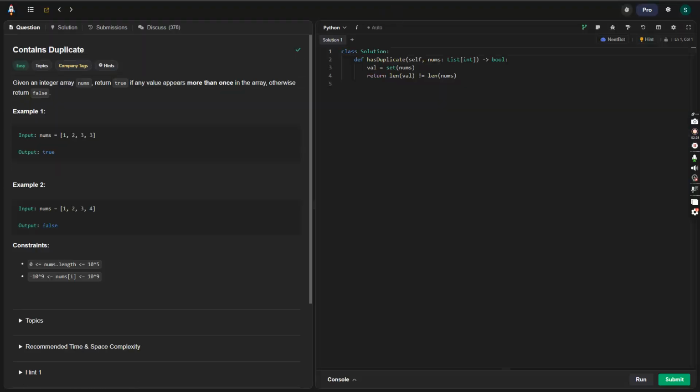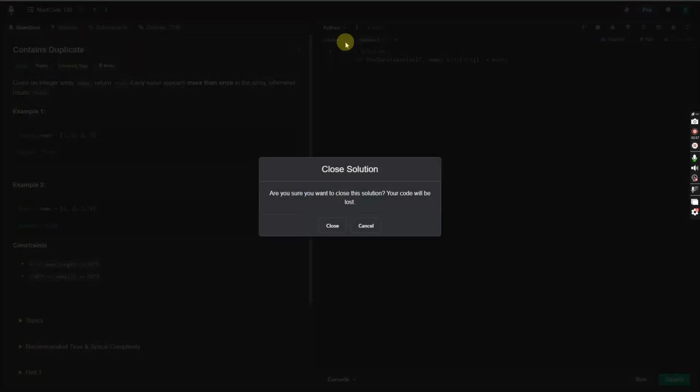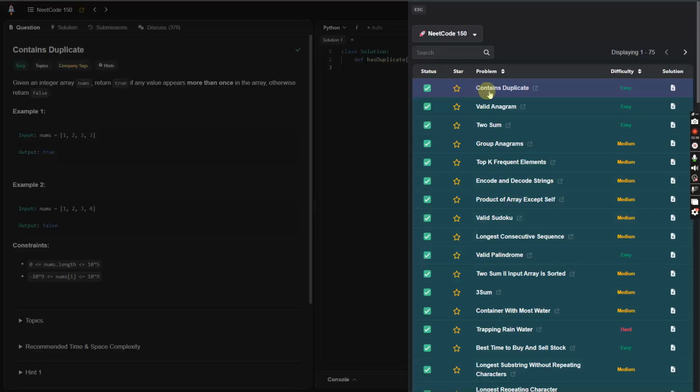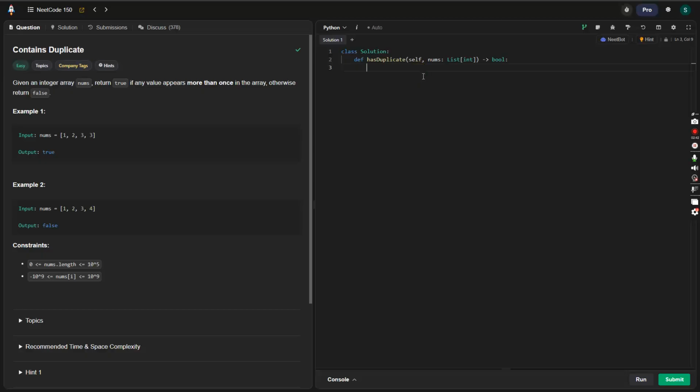So this is contains duplicate. I've kind of already seen the answer. I'm also going to do valid anagram and twosum because they're easy problems, and I've already done them a lot of times. So I'm just going to count that as one problem today.